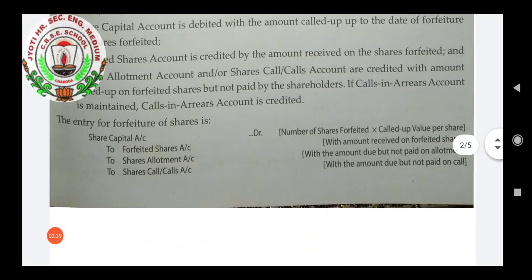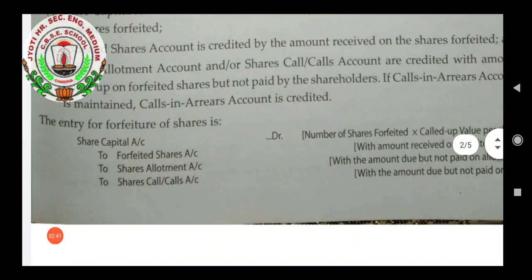So here is the entry. Share capital account debit, and what amount will be written? Here the number of shares forfeited into called up value per share. To forfeited shares account, the amount which has been received by the company will be written.